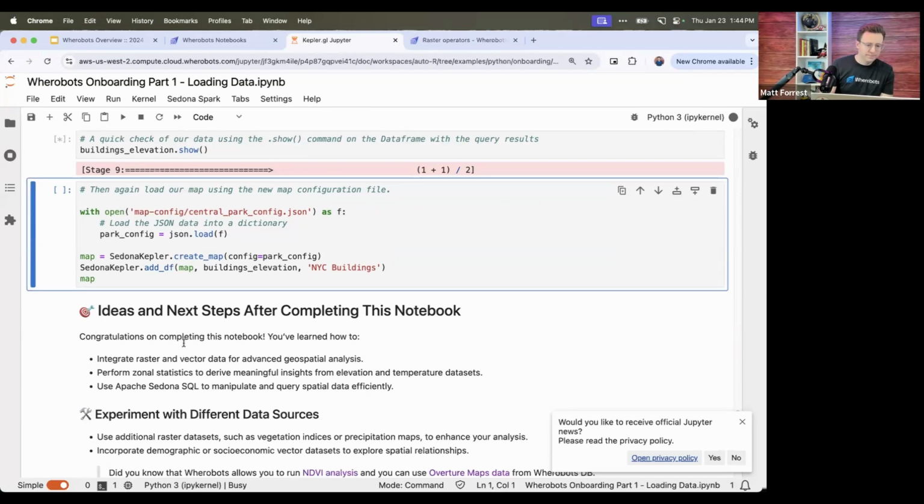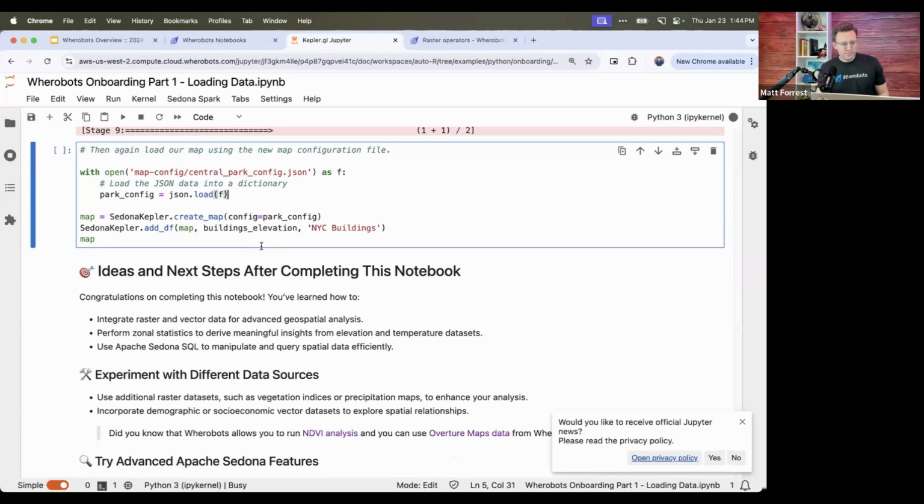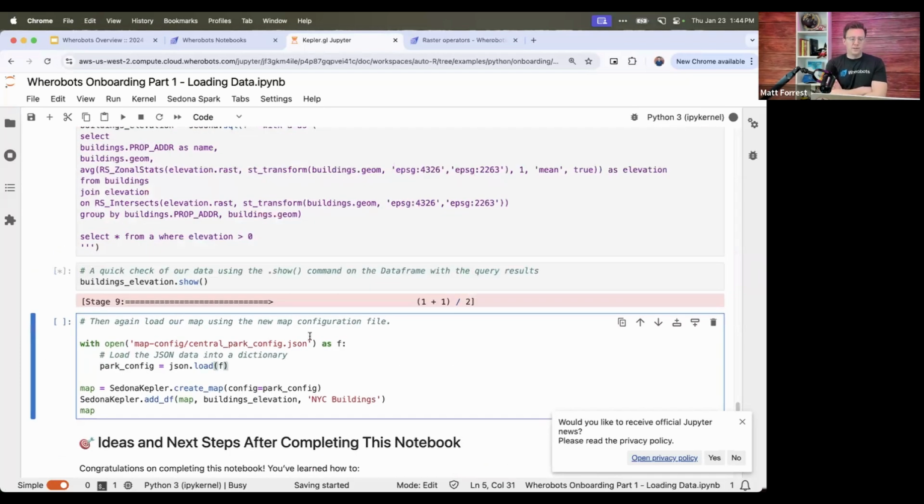Cool. So once that completes, then we will take a look and see our results on a map, and that'll wrap up our tutorial for today.